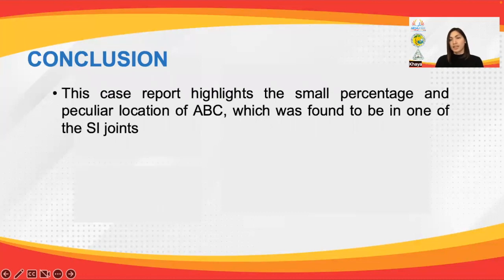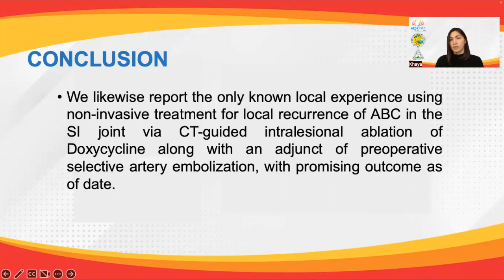This case report highlights a small percentage and peculiar location of ABC, which was found to be in one of the SI joints. We likewise report the only known local experience using non-invasive treatment for local recurrence of ABC in the SI joint by CT-guided intralesional ablation of doxycycline, along with an adjunct of preoperative selective arterial embolization, with promising outcome as of date.